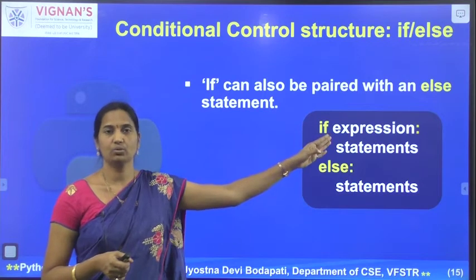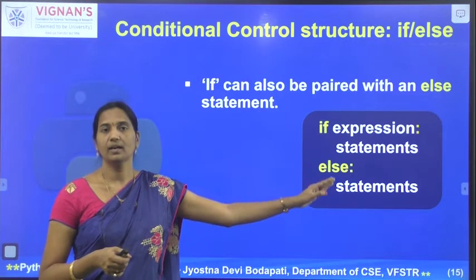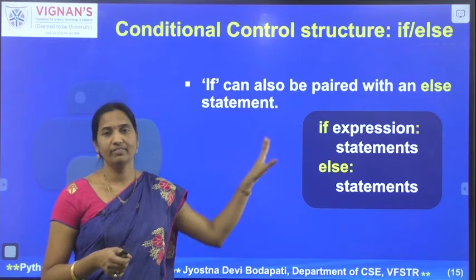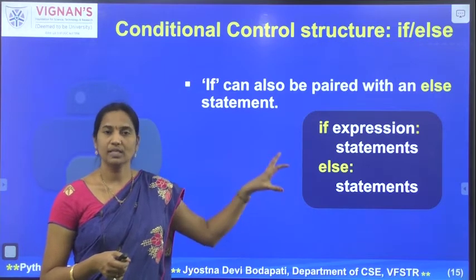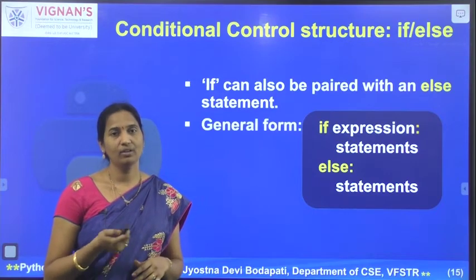If the condition is true, then execute this set of statements. When this is false, then execute this set of statements. So that is how we can make use of the if else statement in Python to select one of the possible paths of execution. Now let's have a look at the example.